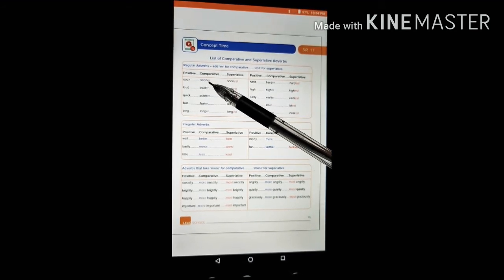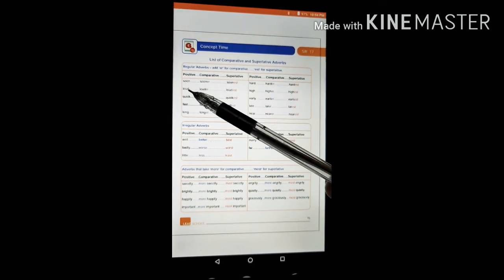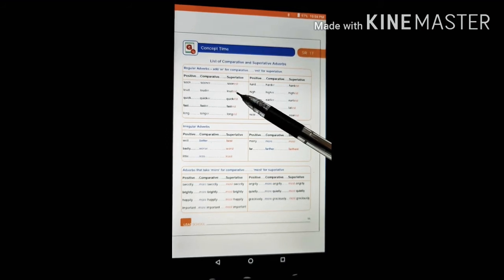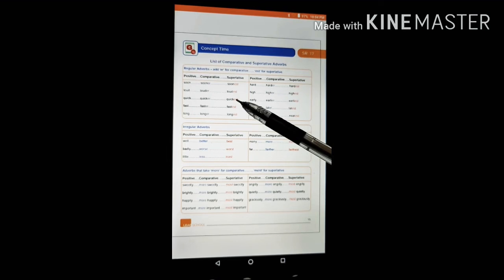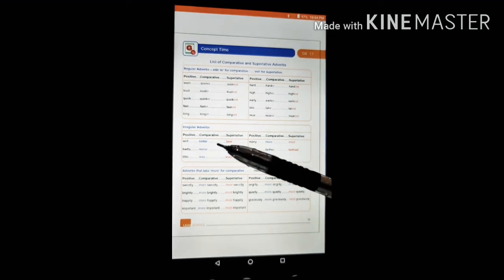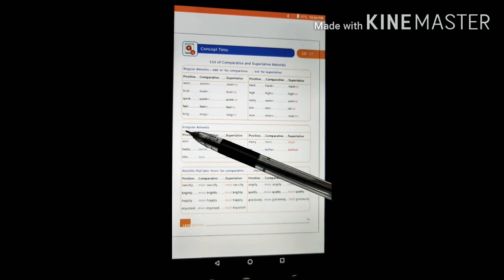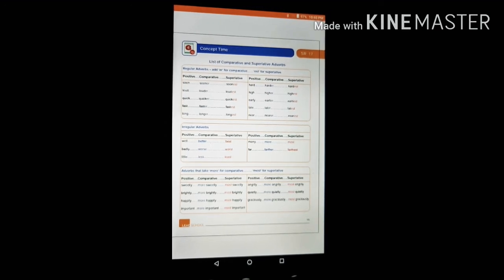They have added er and then est. Same. Next is loud, louder, loudest. Next, quick, quicker, quickest. Okay. And next, some irregular adverbs are also there, in which we don't add er or est.